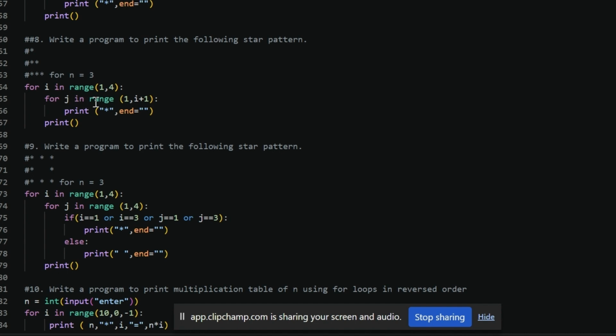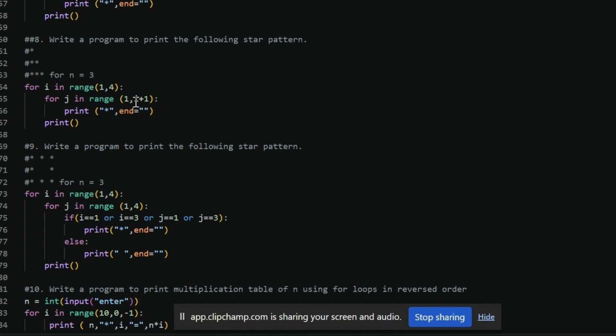See, for j in the range 1 to I plus 1, you understood? When we print, the print function contains a next line by default, so we are using this to prevent it. This way, the stars will print side by side. Otherwise, it will print line by line in the next line. So you have to use this. Now I is 1 and j is 1, so the star will print side by side.